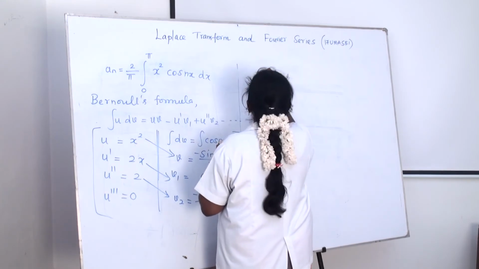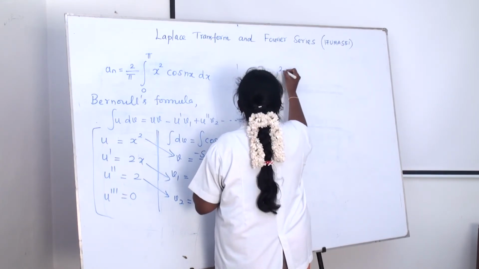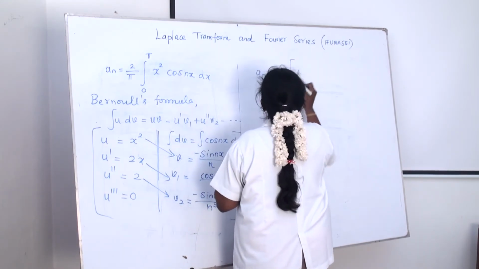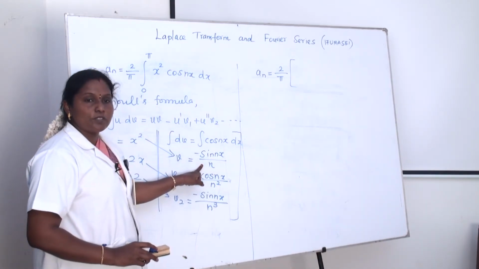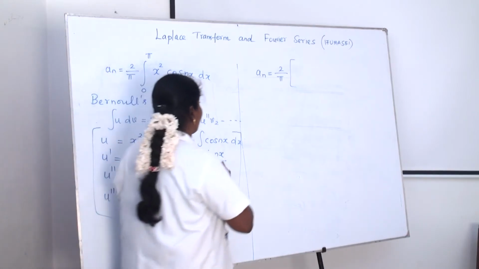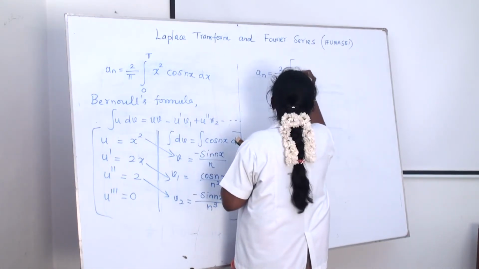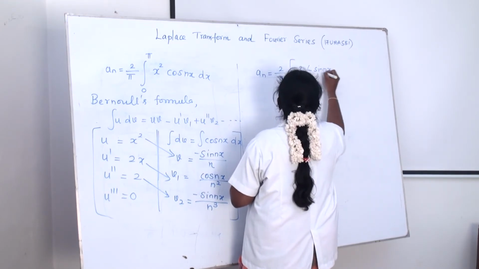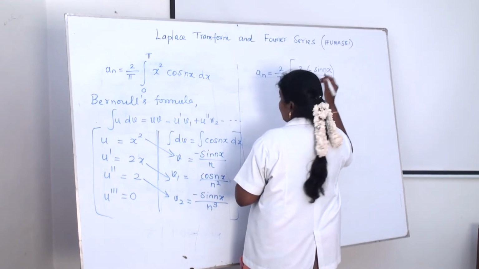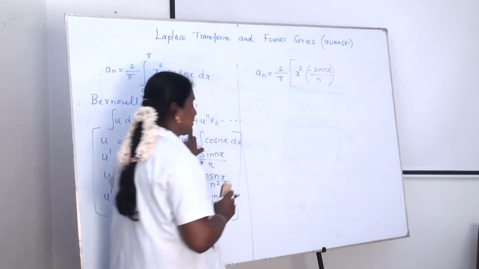Okay, I have to substitute the value. Here we have to find the value of an. Already 2 pi is there, just you have to write. Okay, uv. U is what? x squared. V is what? Minus sin nx divided by n. x squared into minus sin nx divided by n. And then minus u dash v1.